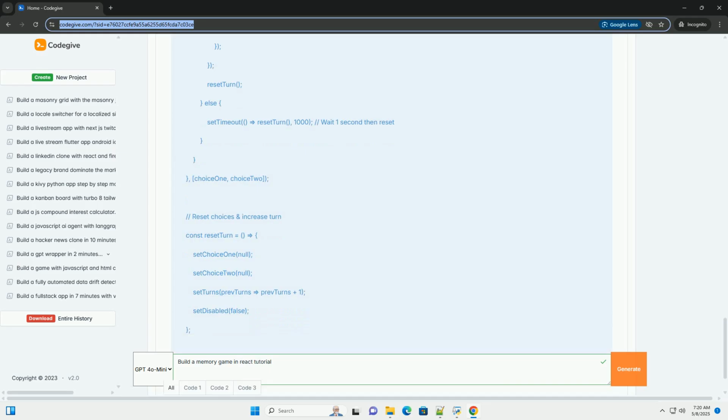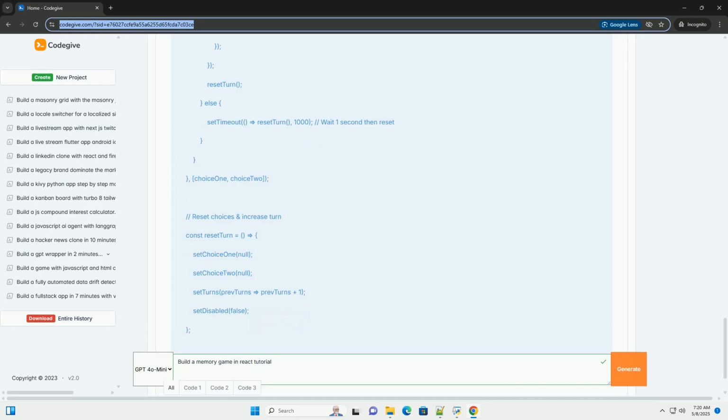Disabled indicates if clicking should be disabled. It also displays the current turns count. Card.js, the card component, receives card, handleChoice, flipped and disabled as props. The handleClick function is called when the back of the card is clicked. It calls the handleChoice function passed down from the parent, App.js, passing the current card object. It also prevents the click if disabled is true.